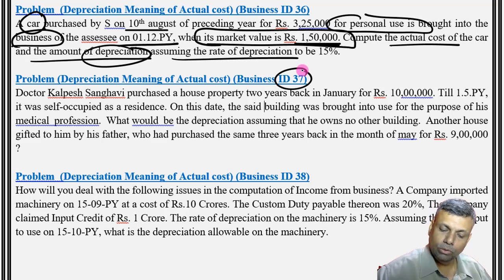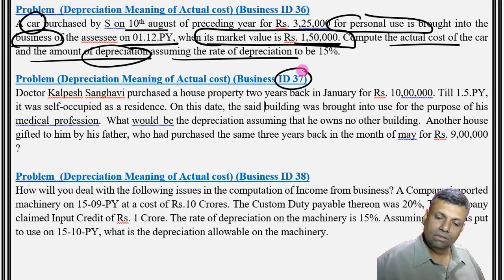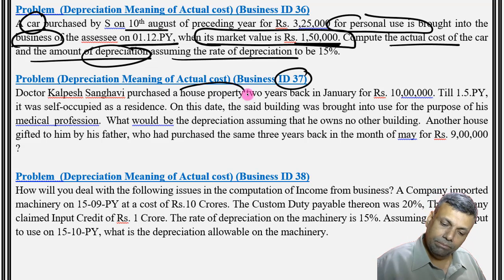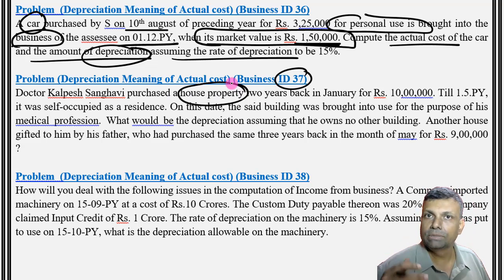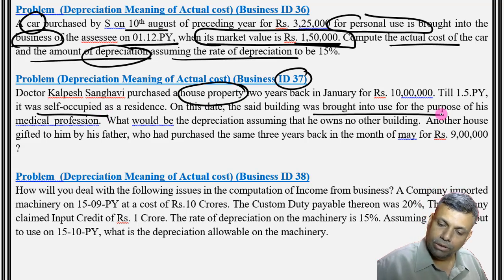Another house was gifted to him by his father, who had purchased the same 3 years back in the month of May for rupees 9 lakhs. So he has two properties. One is the gifted property. The other is the property which was purchased by him, but he was using it for his personal purposes, and now he's going to use it for business purposes. So previously it was self-occupied, and now it is brought into use.